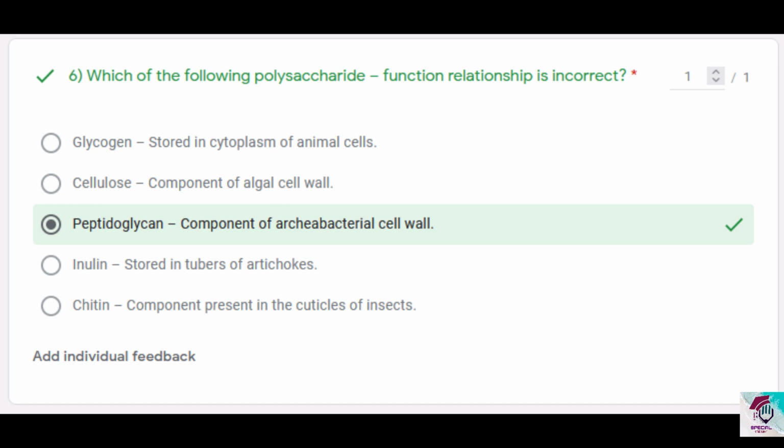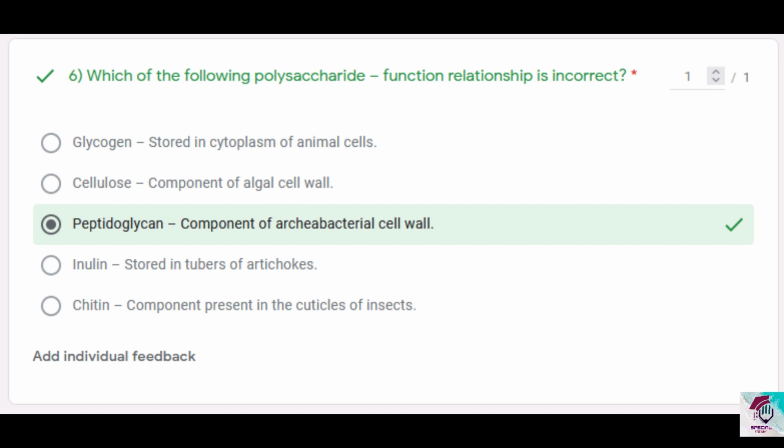Option B, cellulose component of algal cell wall. As mentioned in unit 2, cellulose is found as a component of both plant and algal cell walls, and the best evidence is Ulva has cellulose mainly as its cell wall component, while other algae usually have other components also, like for example Gelidium will have carrageenan, which is like the main component of the cell wall. But anyway, cellulose is found as a component of algal cell wall.